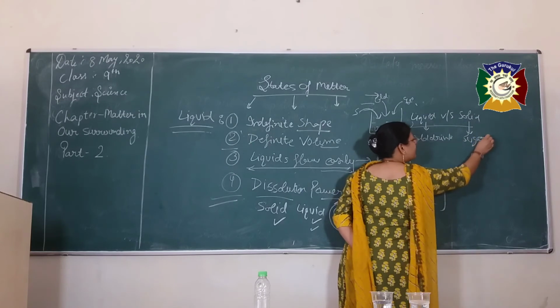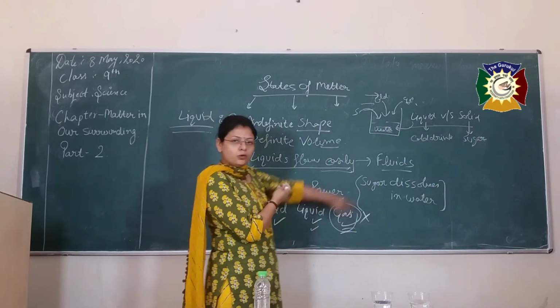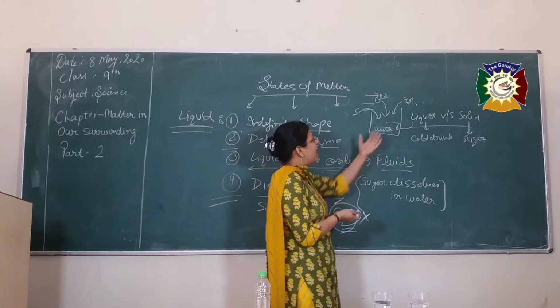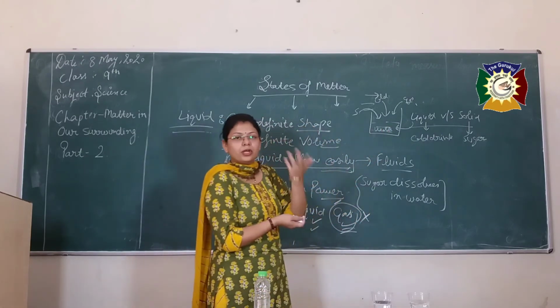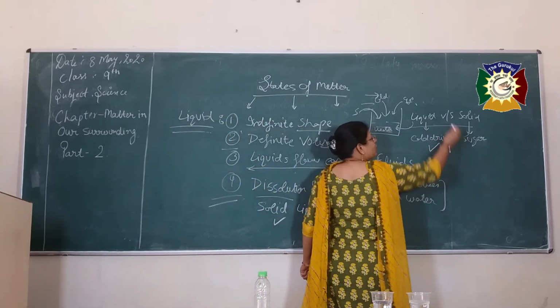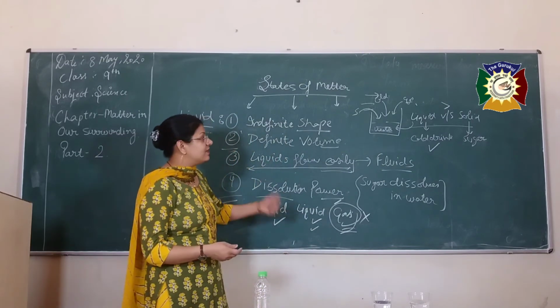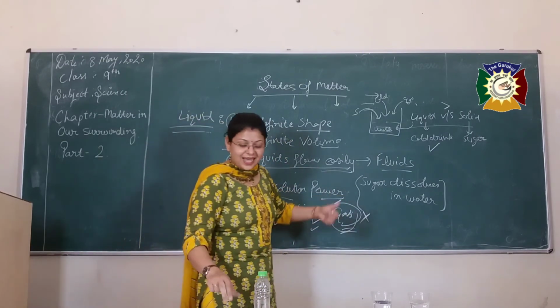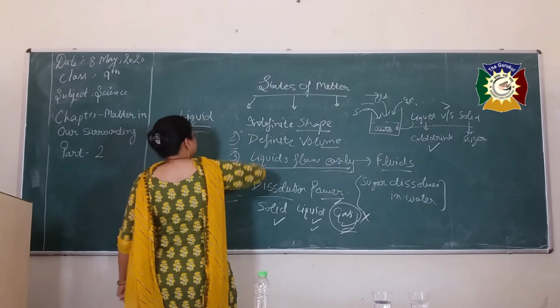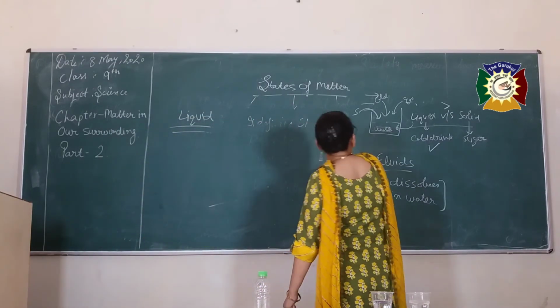Taking an example of liquid as cold drink and for solid as sugar, you can do this activity at your home. Just try to dissolve one spoon of sugar into the same amount of water, and try to dissolve half a glass of cold drink into water. Which one is going to dissolve easily and fast? That is cold drink. That means the rate of dissolution of liquid is very fast as compared to the solid form. So these are the properties regarding the solid state and the liquid state.